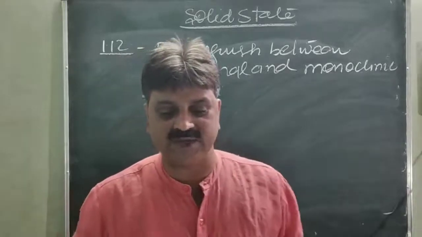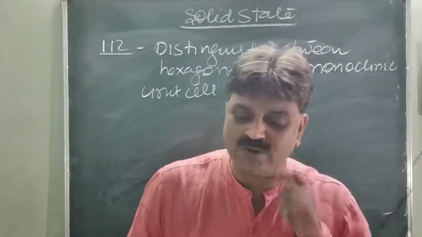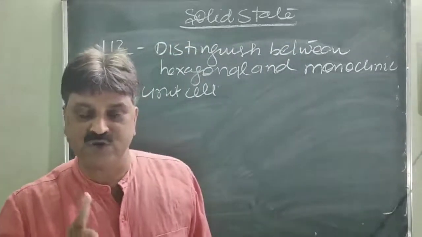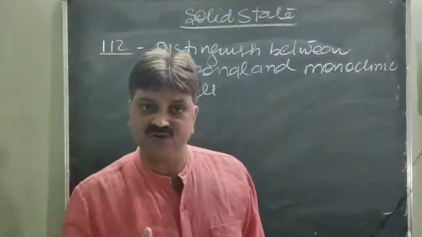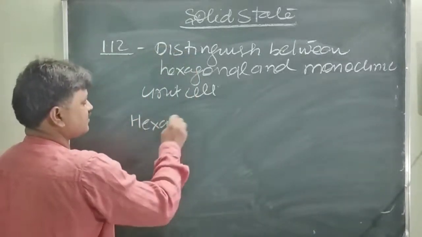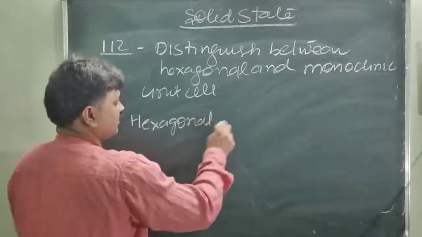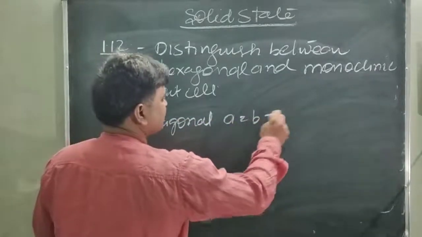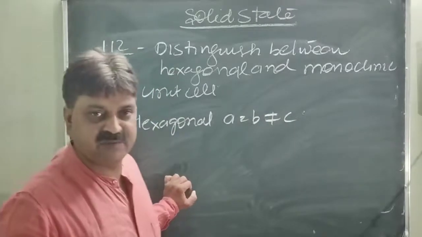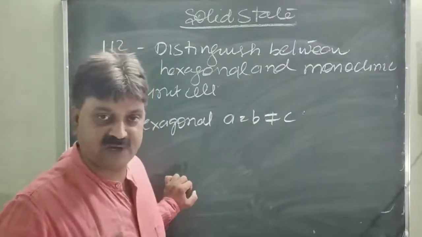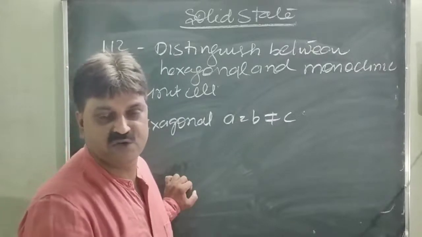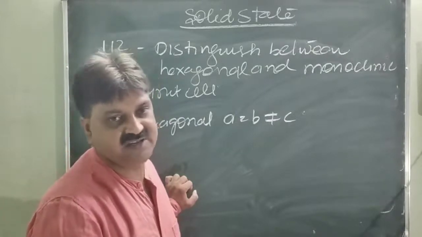In case of the hexagonal unit cell, the edge length A is equal to B is not equal to C. These edge lengths may be perpendicular to each other or not perpendicular to each other, and due to this they are characterized in the 7 unit cells, 7 lattice crystals.